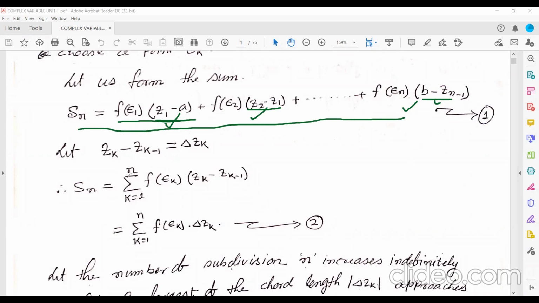That is simple. Now Zk minus Zk minus 1 is what you have considered as del Zk. So I have just substituted del Zk here. Okay. So now Sn is equal to summation k equal to 1 to n of f of epsilon k into del Zk. And del Zk is the length of each of the arcs.